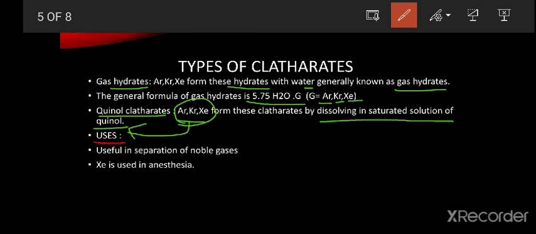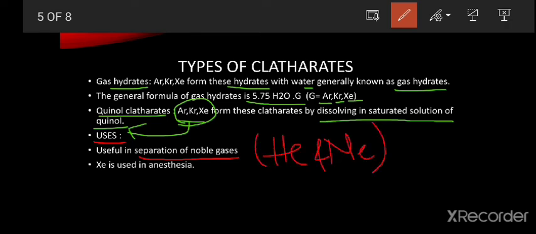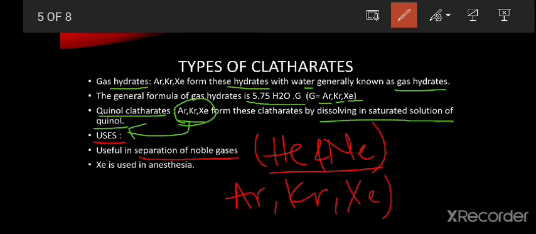Next one, uses of noble gases or uses of these clathrate compounds. These clathrate compounds are useful for the separation of noble gases. For example, helium and neon will easily escape from the cavity, and we can easily separate the argon, krypton, xenon based on the size of that gas.